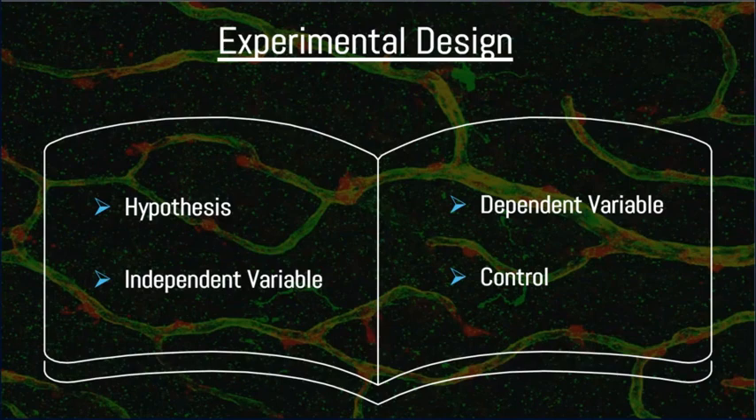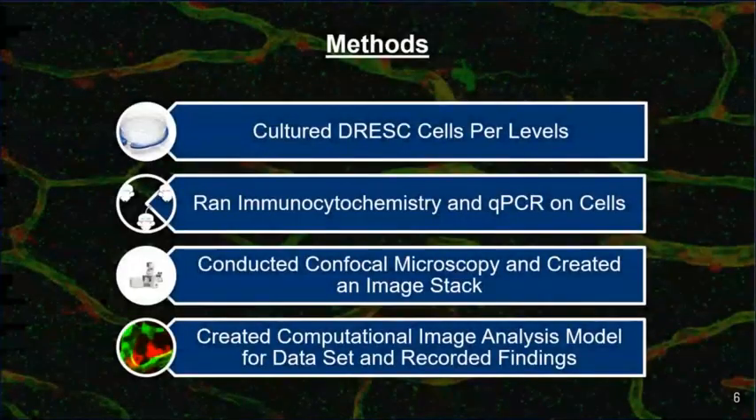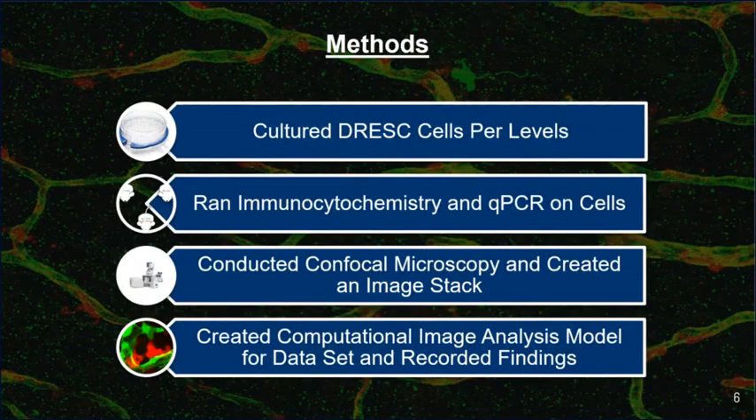Dependent variable was collagen density, pericyte presence, and gene expression levels. And finally, the control was double reporter embryonic stem cells that were cultured under regular conditions with no hypoxia. In terms of the methods, again, cells were cultured at the various levels required. Then I ran immunocytochemistry and qPCR analysis on the cells, conducted confocal microscopy and created an image stack, and finally I created a novel computational image analysis model for the image stack and recorded my findings.